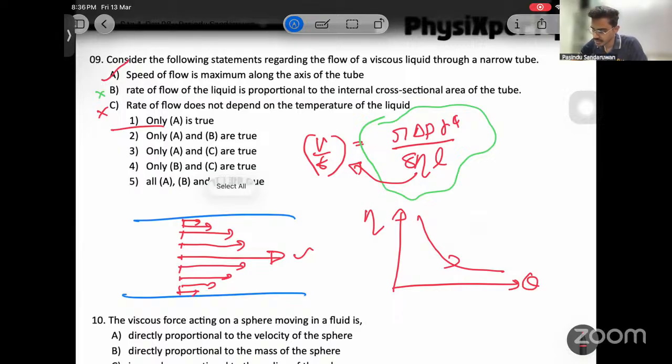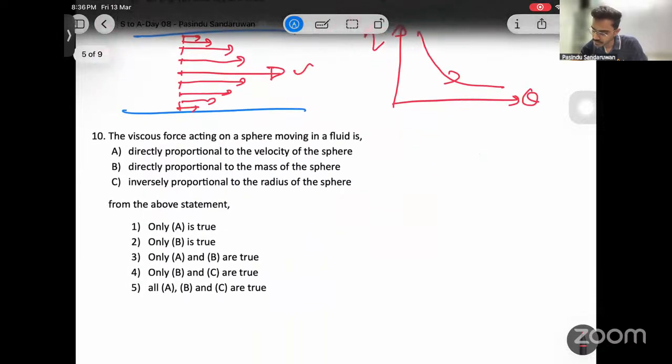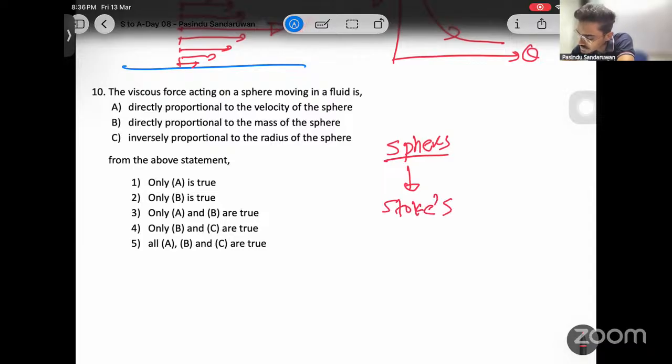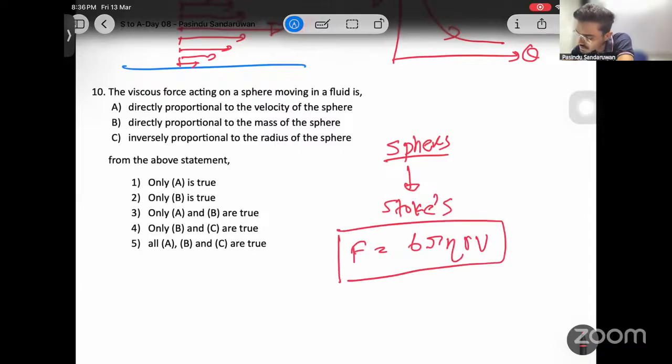Next. The viscous force acting on a sphere moving in a fluid. For spheres, we have a dedicated equation, that is the Stokes equation, F equals 6 pi eta R V.